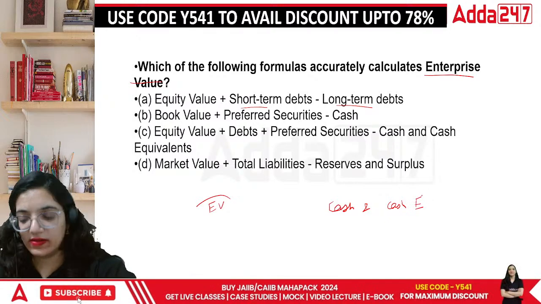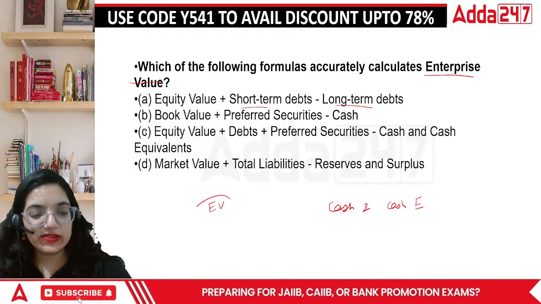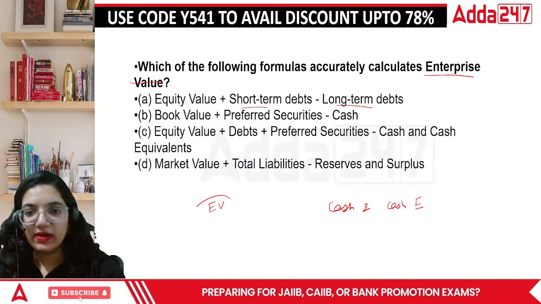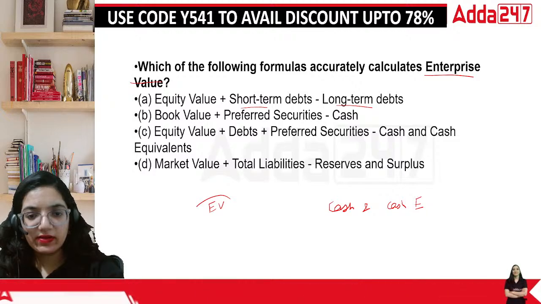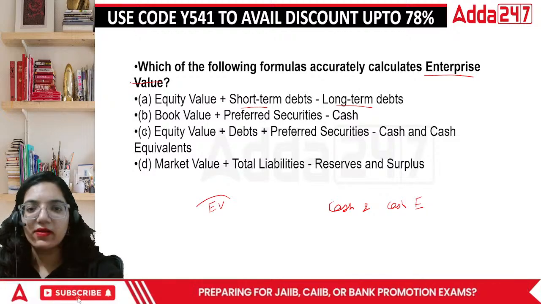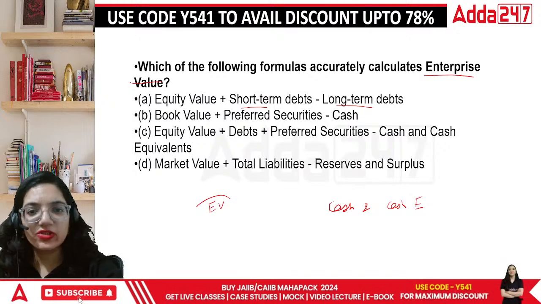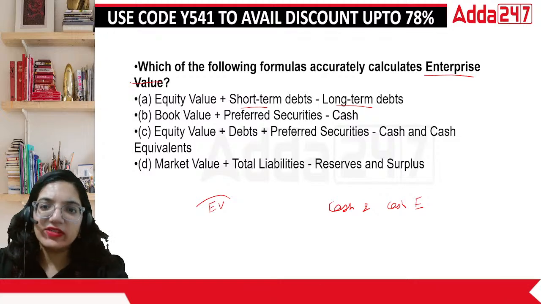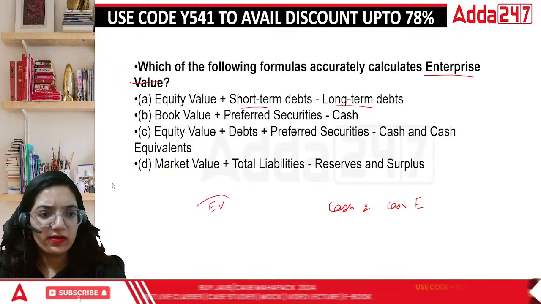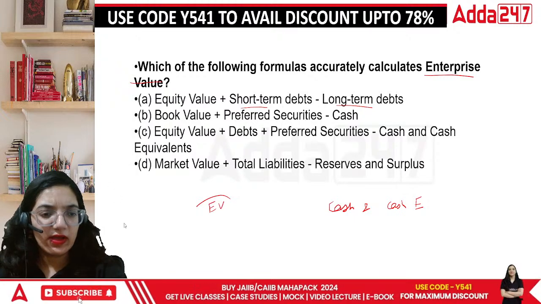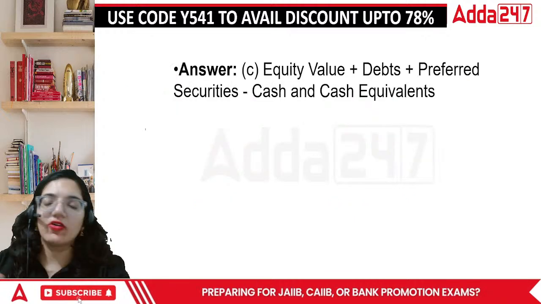Done? Let's look at the next question. If I talk about this particular question itself, what's going to be the answer? The correct answer to this question is actually C. Enterprise value, if you really have to define it, is what? Enterprise value can be defined as something which is definitely defining your organization. Okay?